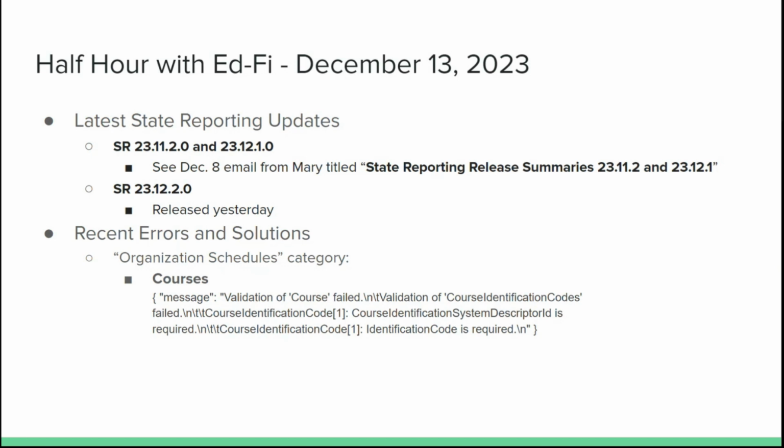Before we look at this, could I get a quick show of hands to see who has already seen this error? 10 people, maybe more coming. Okay, great. Well, then this is a good one to talk about today. Maybe you can get this resolved if you would like to do that today. While we look at this, as you all know, our half hour with EdFi is just half an hour. So you may have other things that you were hoping to ask about or talk about today. So please put those in the chat as you think of them. And once we finish looking at this, maybe we can dig into some of your questions as well. This one just happens to be current.